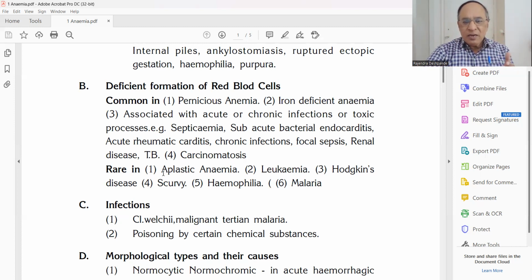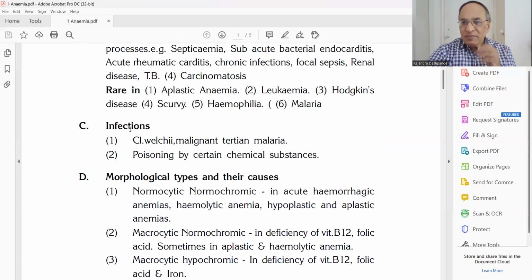And rare conditions are aplastic anemia, where the bone marrow, in which the RBCs are formed, is deficient. Leukemia is nothing but blood cancer. Hodgkin disease, scurvy, vitamin C deficiency with bleeding from the gums, hemophilia, and malaria. Chronic malaria can also cause an anemic condition. Now, which are the infections where you get anemia and low hemoglobin? Clostridium welchii, malignant tertian malaria, and poisoning by certain chemical substances.